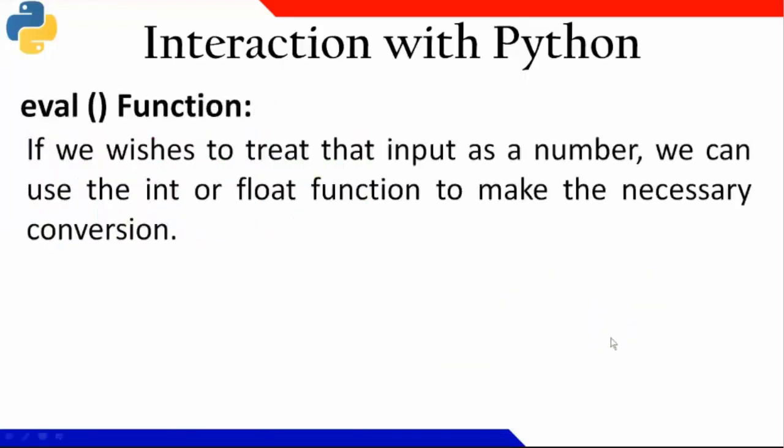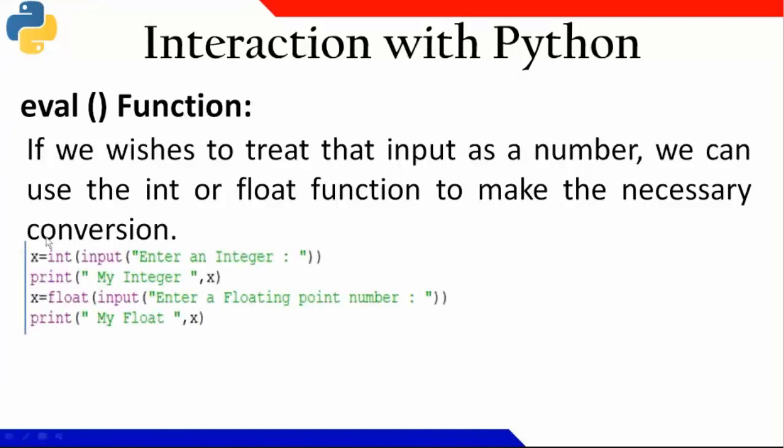Fine. So there is one more construct, that is called eval. It will treat whatever kind of data you are supplying and convert it to the required data type. Now let us see here. I am writing integer input, the first integer, so x is supposed to be an integer, and I am printing x. Similarly, I am taking float.